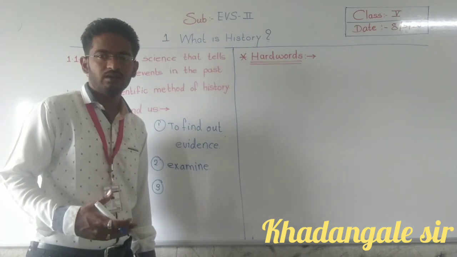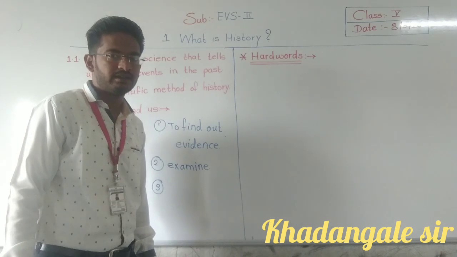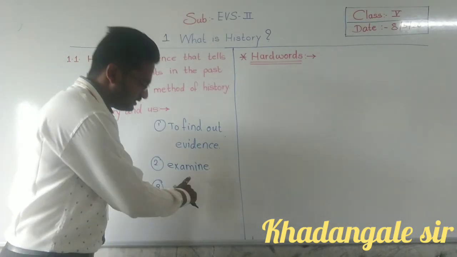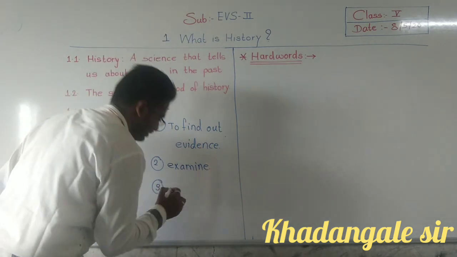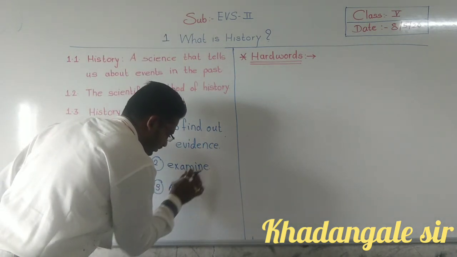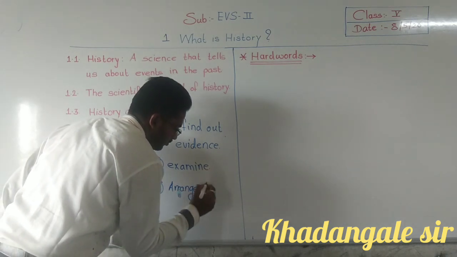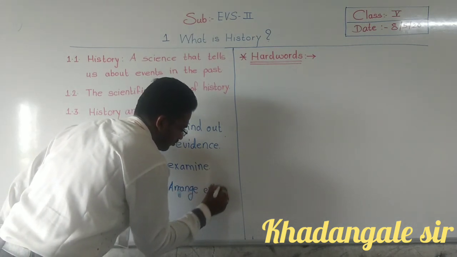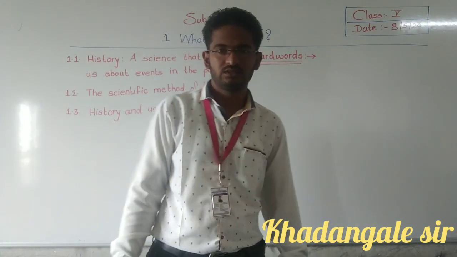Yesterday I drew some boxes to tell you something. What was that? To arrange this evidence in a proper sequence. We have to arrange these evidence.